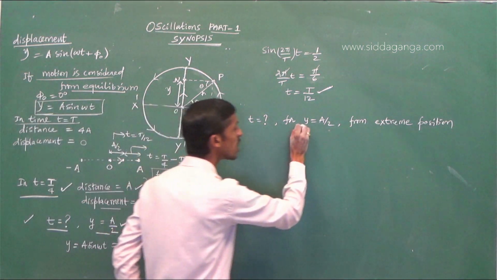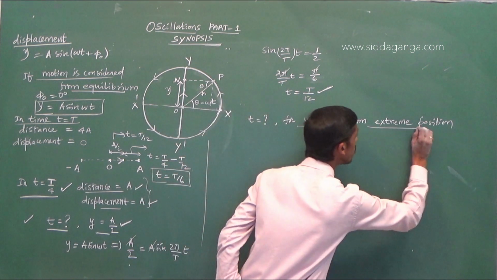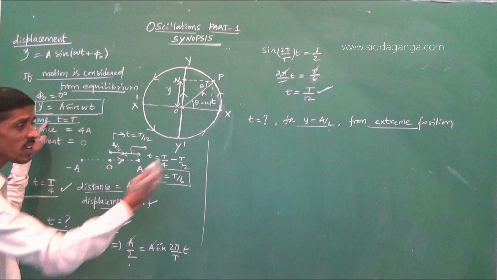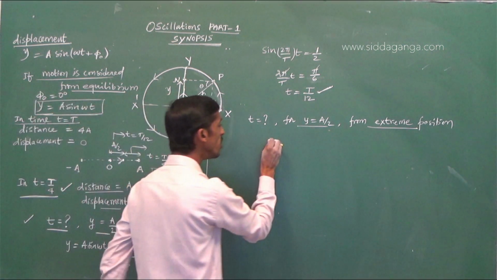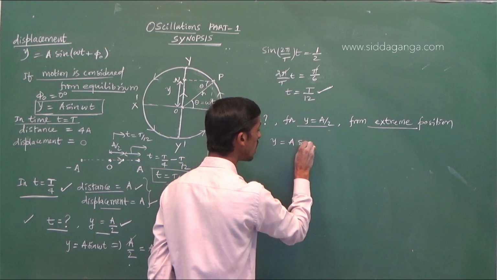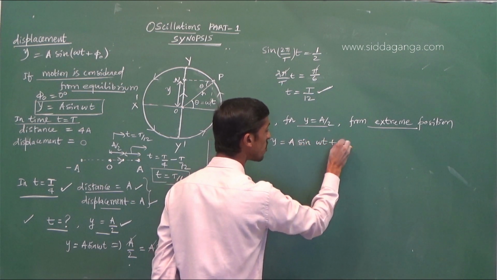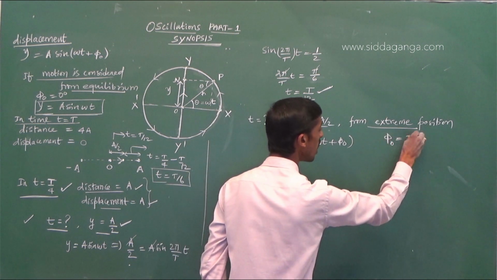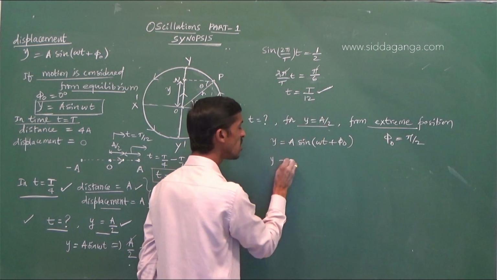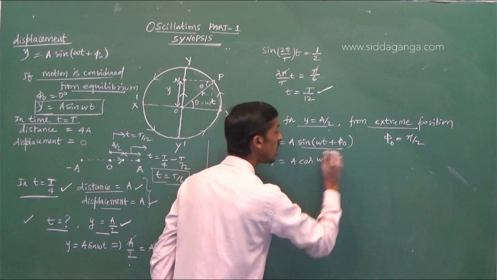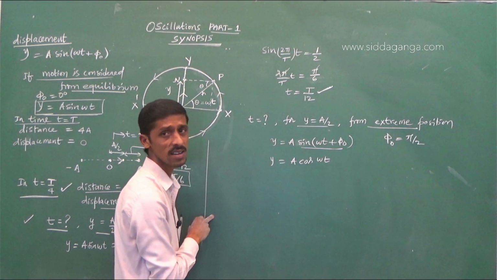So don't use y is equal to a sin omega t. If motion is started from the extreme point, use y is equal to a cos omega t, or y is equal to a sin omega t plus phi naught. For the extreme position the initial phase is 90 degrees. So y is equal to a sin of 90 plus omega t, that is a cos omega t.